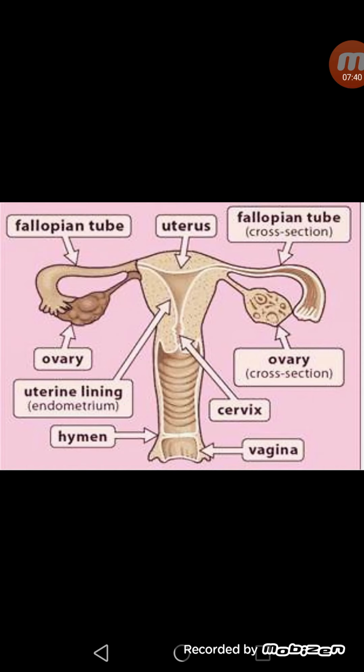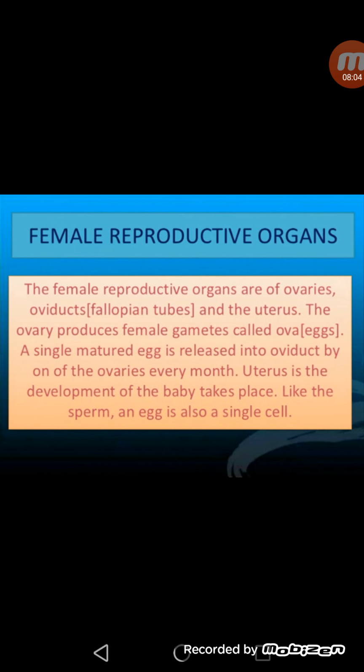So if fertilization occurs, the part which carries the fetus is the uterus. The lower opening of the uterus is called the cervix, and then the vagina. The uterus opens into a wide muscular tube called the vagina. These are the different parts of the female reproductive system which help in reproduction.